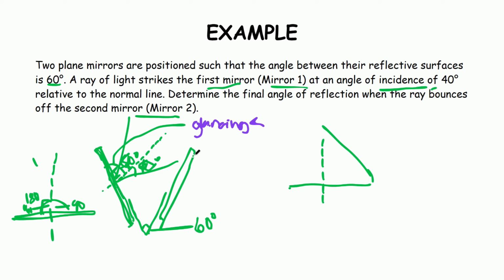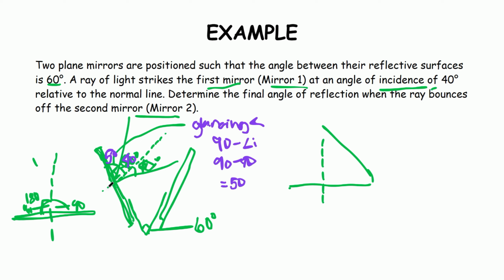The formula for our glancing angle is basically just 90 minus the angle of incidence. So 90 minus our angle of incidence, which is again 40, is equal to 50. So that means our glancing angle here is 50 degrees.